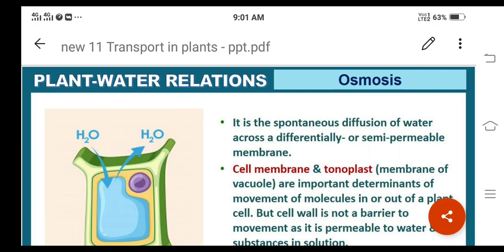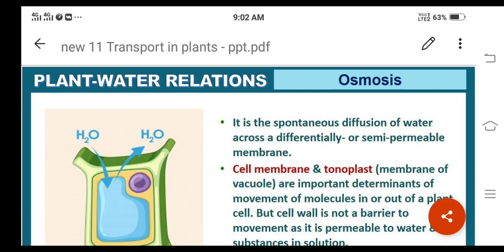It means it can allow substances passing through it, right? It is said to be freely permeable. It means it can allow any type of molecules, water and the substances in solution. So we consider the cell wall as having a freely permeable nature, right? Because of this, it will not become any barrier to the movement of these substances, right?